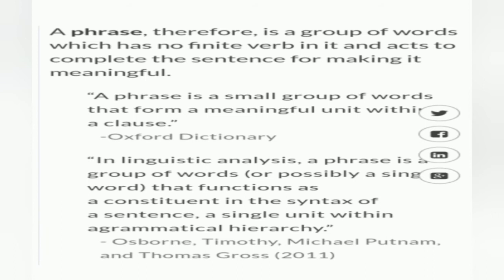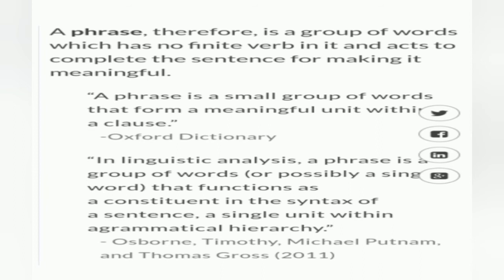What do we call syntax? The words which we collect would have different functions in the sentence. One of the words would be used as a noun, another would be used as a verb. So that's what we call syntax.